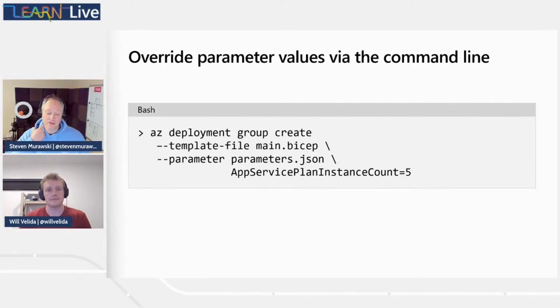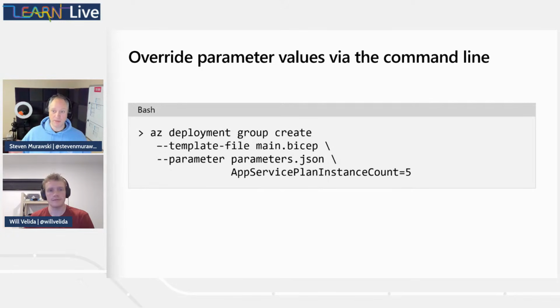Or maybe I need to try it with a different naming convention, or maybe we bumped into a problem, or we want to see what something else is doing. This lets me use all of the other same parameters. I don't have to redeclare them or re-specify them at the command line, and I can just change the thing that I want to change and see that impacted across the pipeline.